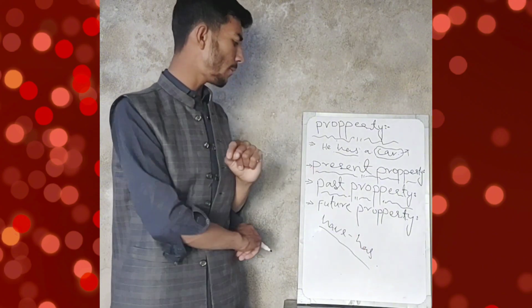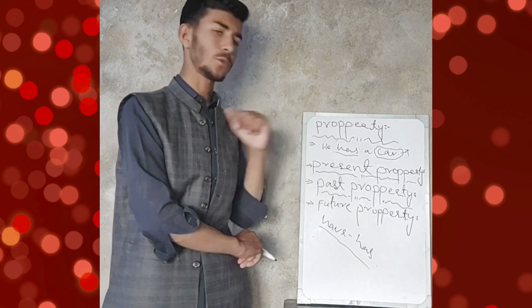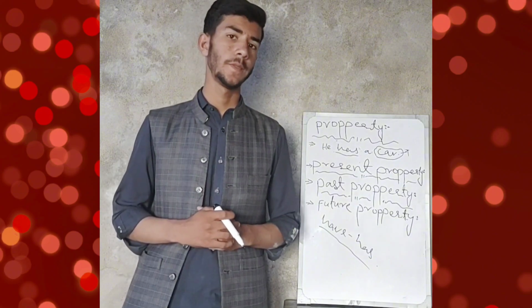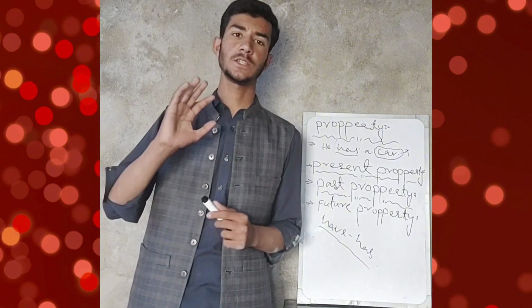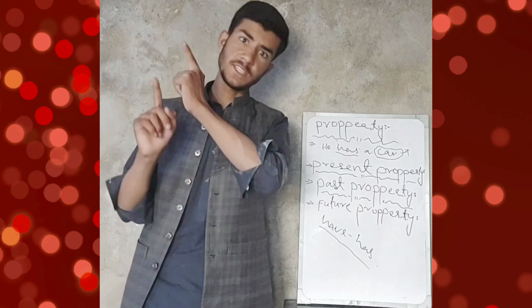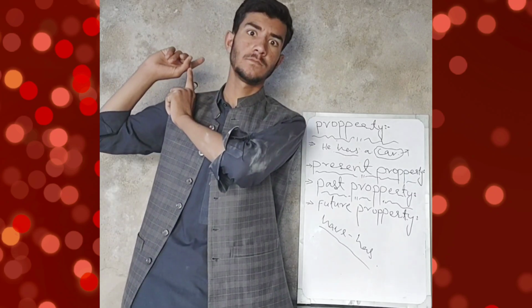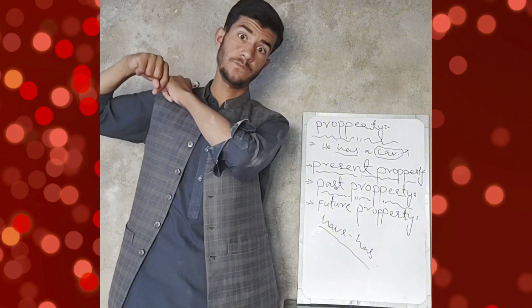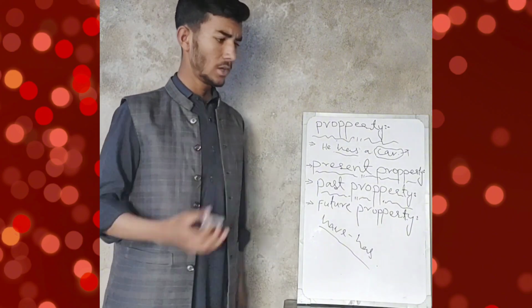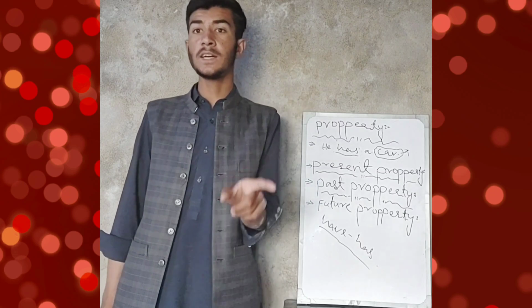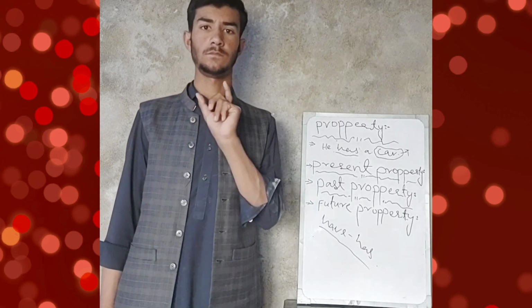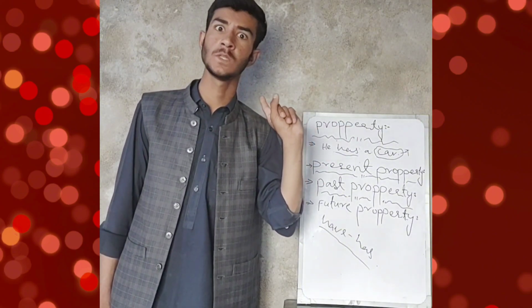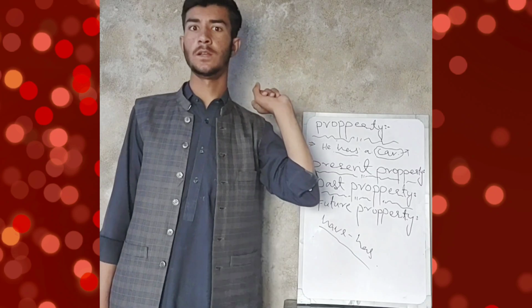And second we have past property. What is past property? If you are saying that I had a pen, that was in past. Now you do not have. That is past property. Second, I am saying that I had a home. Mere paas ek ghar tha. That was in past time. That was my past property.